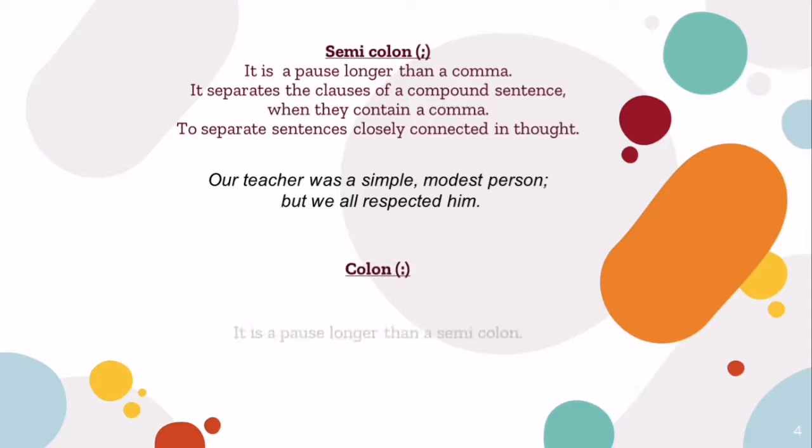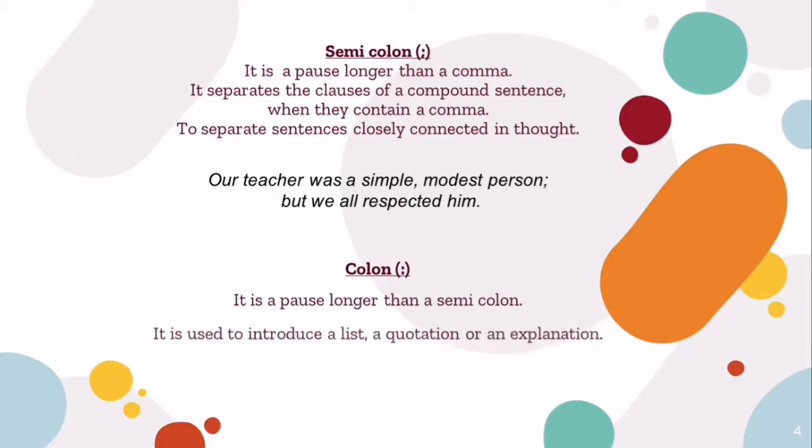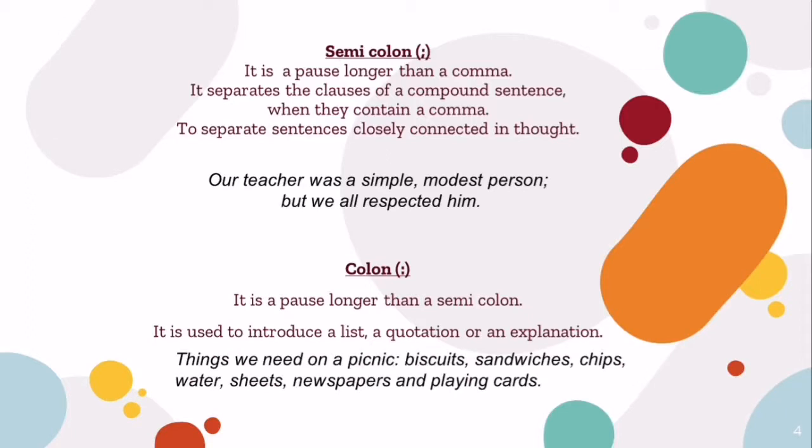Colon, where it follows a list. It is a pause longer than a semicolon. It is used to introduce a list, a quotation, or an explanation. Example, things we need on a picnic, and then the colon, that means the list that we need on a picnic is as follows: biscuits, sandwiches, chips, water, sheets, newspapers, and playing cards.